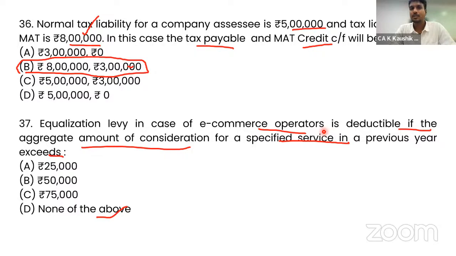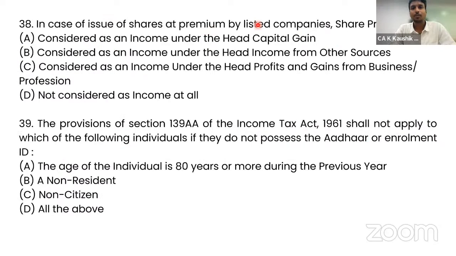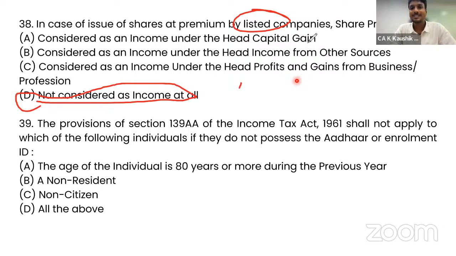38. In case of issue of shares at premium by listed companies, is share premium considered as income under the head capital gain, or income from other sources, or income from business or profession, or not considered as income at all? In case of listed companies, it is not considered as income. Correct answer is D. If it is an unlisted company, the share premium will be considered as income from other sources. So you need to remember what the question is and for whom it is applicable. Accordingly, you need to select the answer.